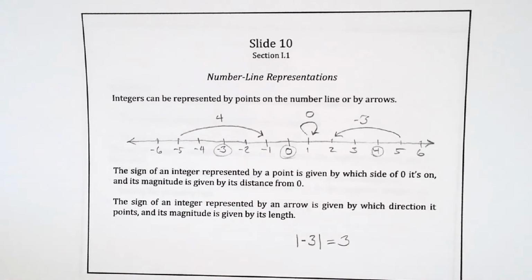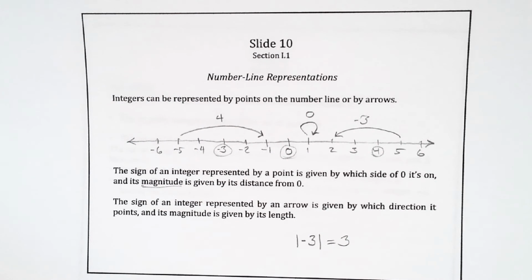So these little bars mean forget which side of 0 it's on, just tell me how big it is. And that's the absolute value or the magnitude. In higher level math like algebra, you can talk about how it just makes it positive. There's no real harm in that, but that's not how it's defined.